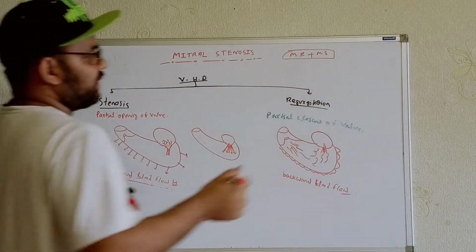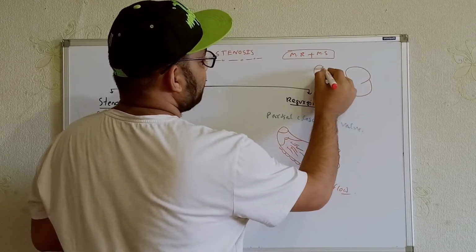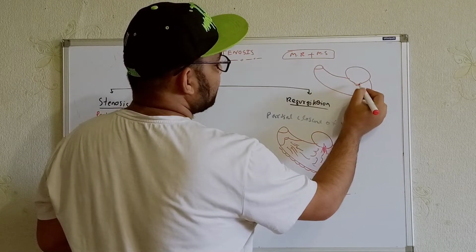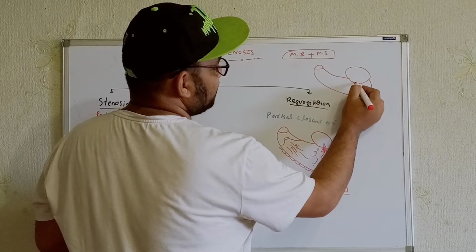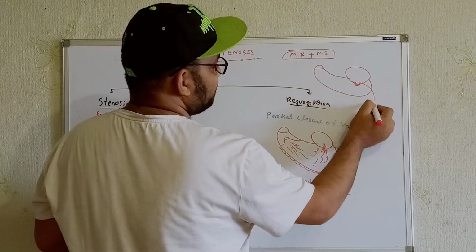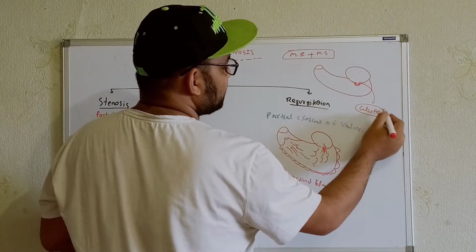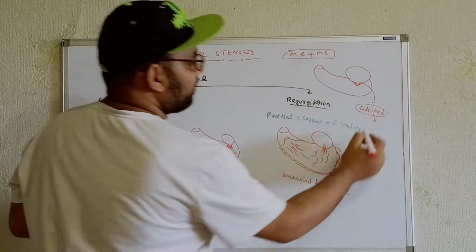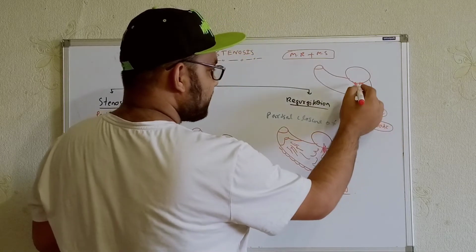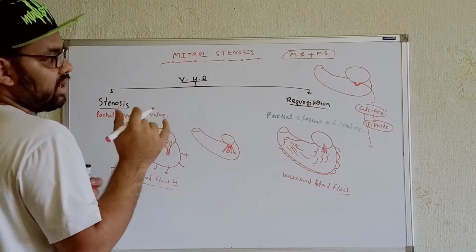How? For example, let me show over here. If we see the mitral valve that is getting calcified, for whatever reason, let me write it: a calcified valve. Whenever it gets calcified, the rest of it will be fibrotic in nature. Fibrotic in nature. Now, in these cases, we will see this type of valve. They will not be able to close completely.